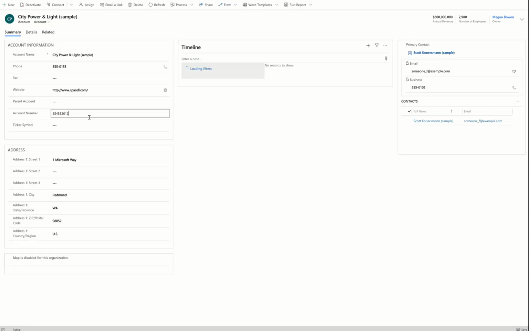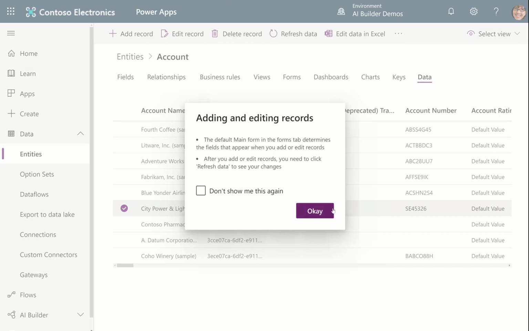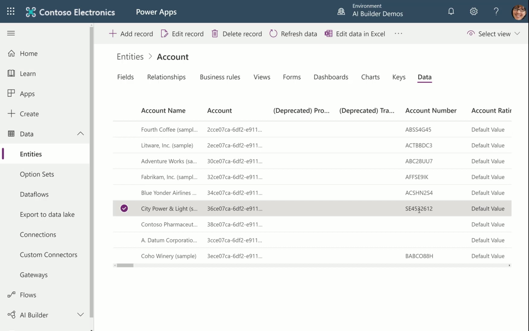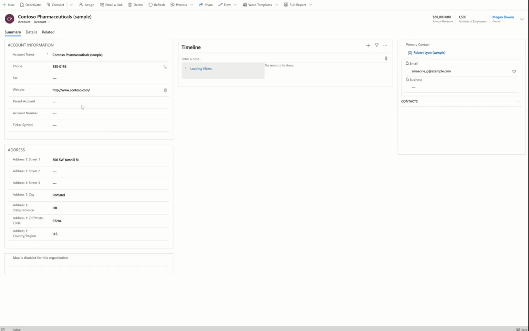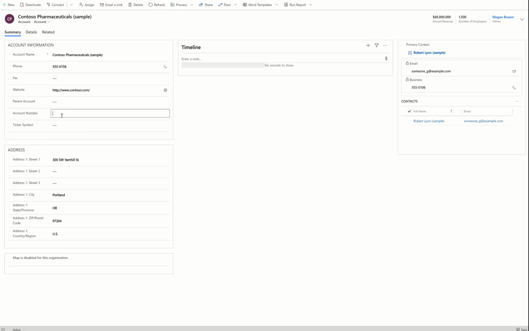So this is what I call prep, and to be honest with you, I would never start a flow or an app until I know that I've got my back end in good shape, because you never build on top of poorly executed data sources, right? So always make sure that your data sources are stellar, or at least very good, before you start building apps and flows on top of it, because it's only going to mean that you're going to have to go back at some point and change them.